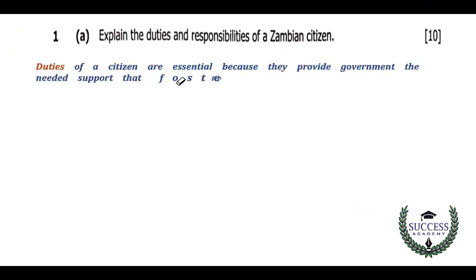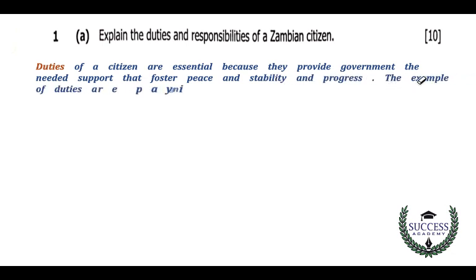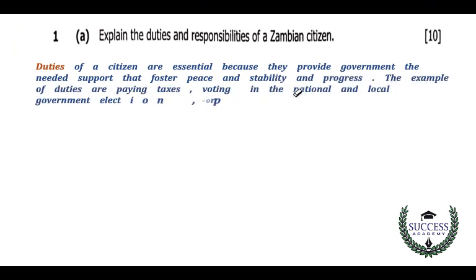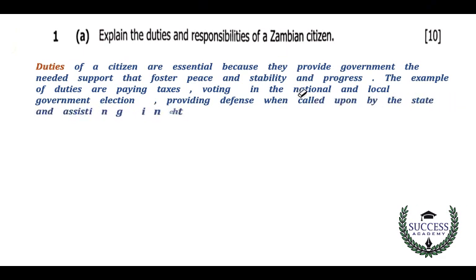I will categorize the two by stating that duties of citizens are essential because they provide the government with the needed support and foster peace, stability and progress. Examples of duties are paying tax, which is one of the duties a citizen has, voting in the national and local government elections, providing defense when called upon by the state, and assisting in enforcing laws at all times. These are some of the duties of a citizen.